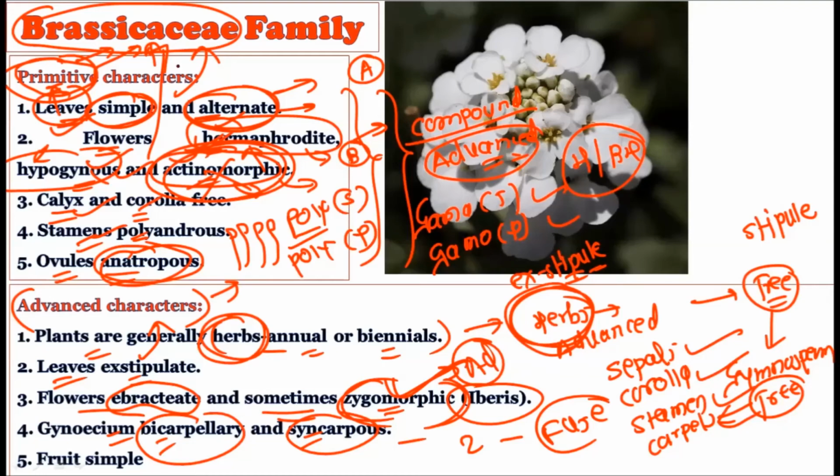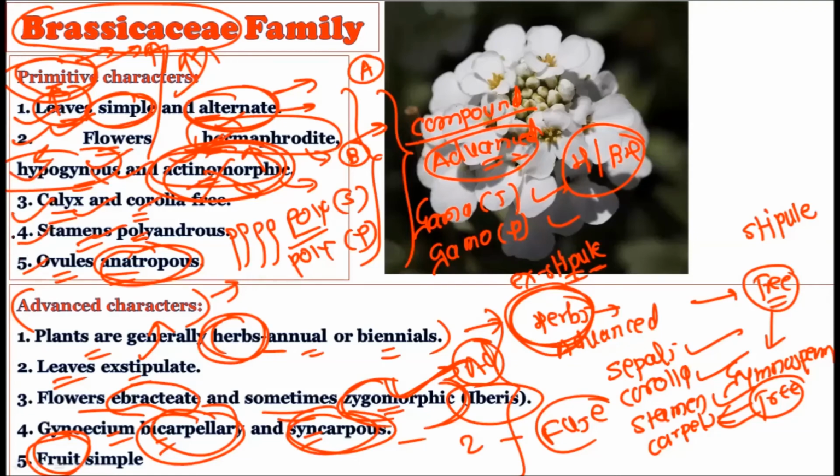So this particular Brassicaceae family shows the bicarpellary condition, which is a syncarpous condition, and hence it is considered an advanced character. And simple types of fruits are there in the Brassicaceae family. This is also an advanced type of fruit found in plant families. So all these five make the Brassicaceae family an advanced family, while the earlier five that we have discussed make the Brassicaceae family a primitive family.